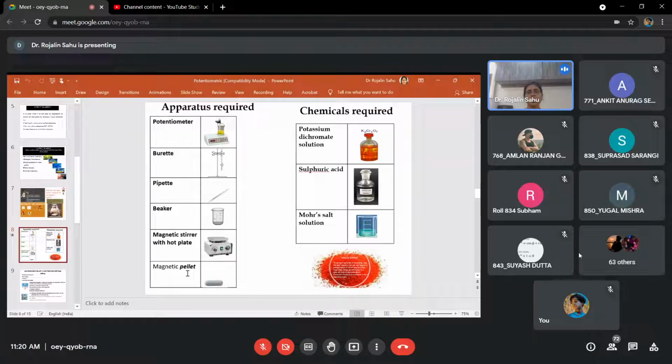We are using a pellet, and this is the plate where we will place our beaker containing the test solution. Potassium dichromate, sulfuric acid and Mohr's salt were already used in the last experiment where we determined the iron 2 plus in Mohr's salt solution by the KMnO4 titration method.